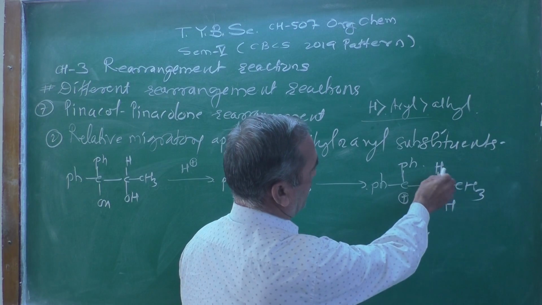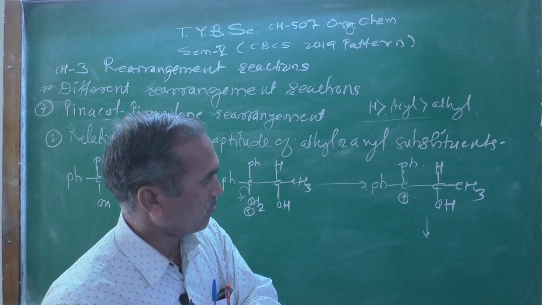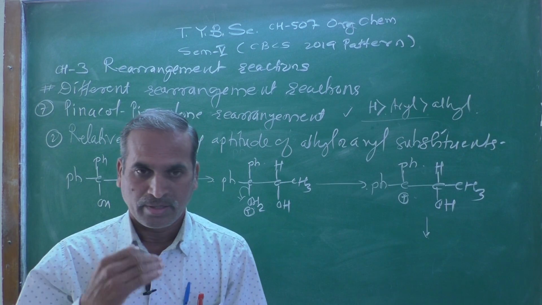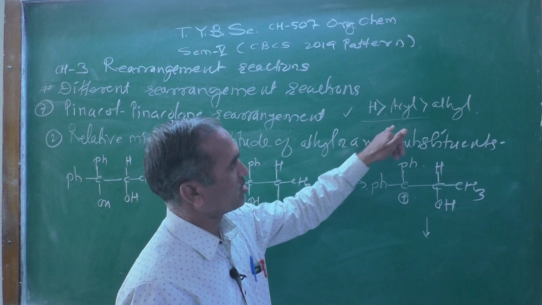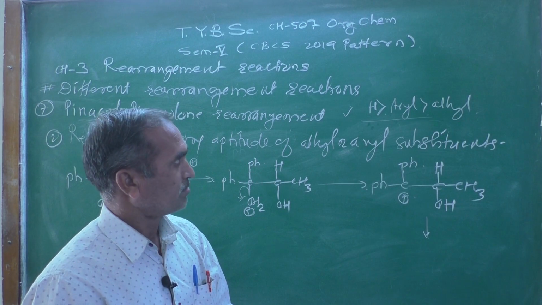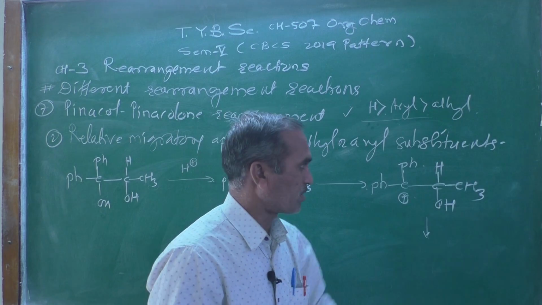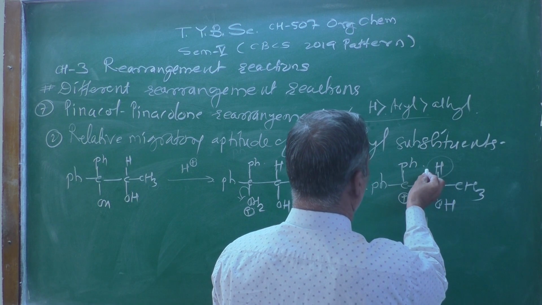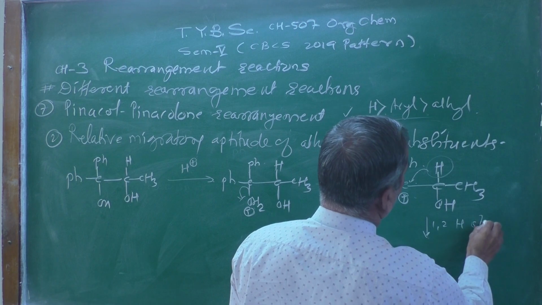And now there are two groups, one is a hydrogen, another one is a methyl group. And look at the general trend or the tendency of migration of those groups, hydrogen, aryl and alkyl. So hydrogen is there and alkyl is the last one, and therefore preferentially this hydrogen atom migrates from here, a 1,2-hydrogen shift.